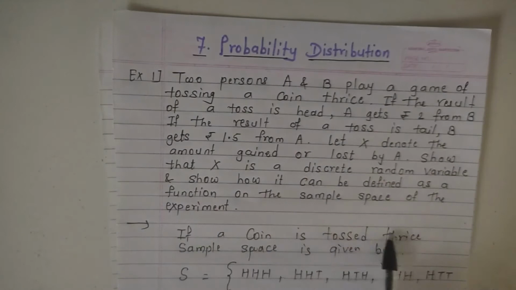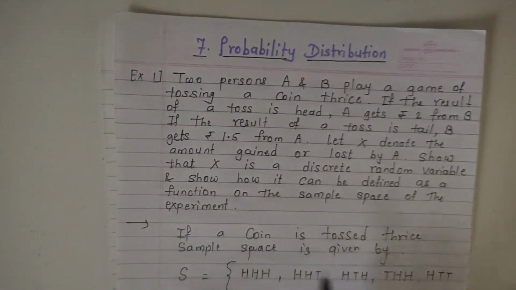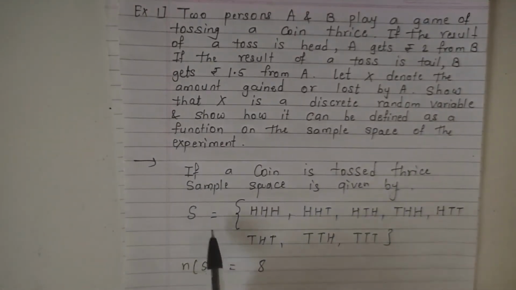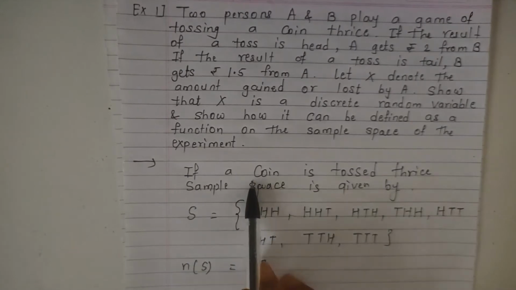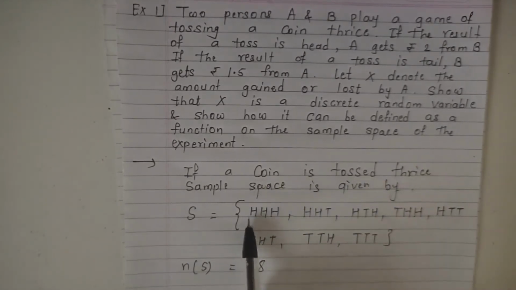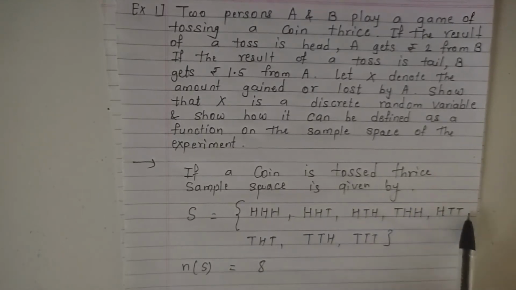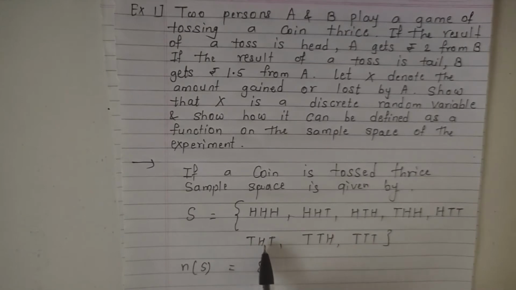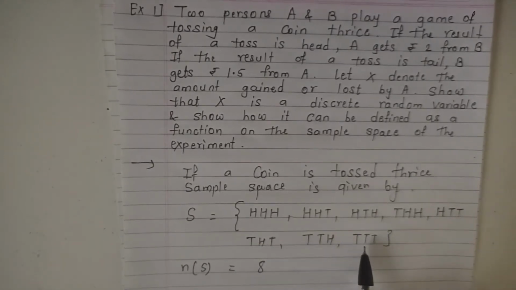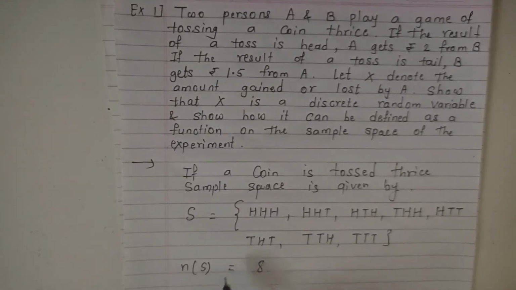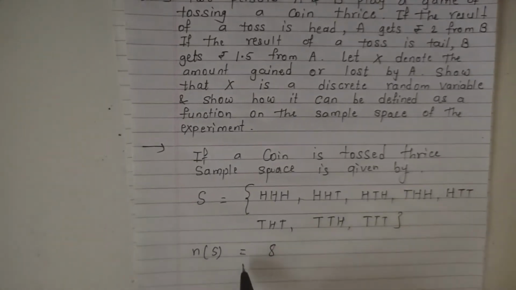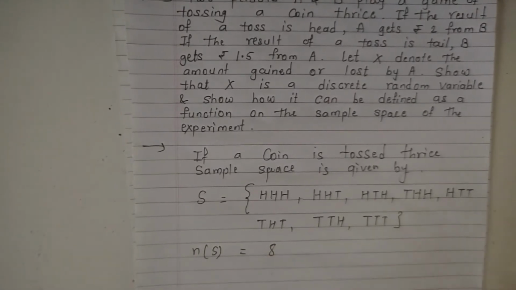So if a coin is tossed thrice, then the sample space is given by all possible outcomes. When a coin is tossed thrice, then we get HHH, HHT, HTH, THH, HTT, THT, TTH, and the last possibility is all tails, TTT. So the number of sample points in the sample space is equal to 8.